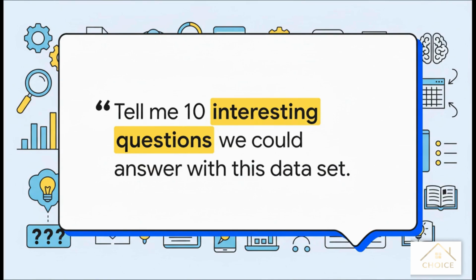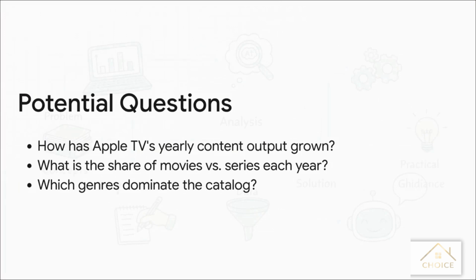And second, it works as a quick check. If the AI generates good, relevant questions, we know it has a solid understanding of the data. If the questions are a little off, we know we need to clarify things. And just look at the quality of questions it can come up with. These aren't just simple data queries. These are genuine business questions. You could easily imagine the content team at Apple asking these exact same things to help shape their strategy.